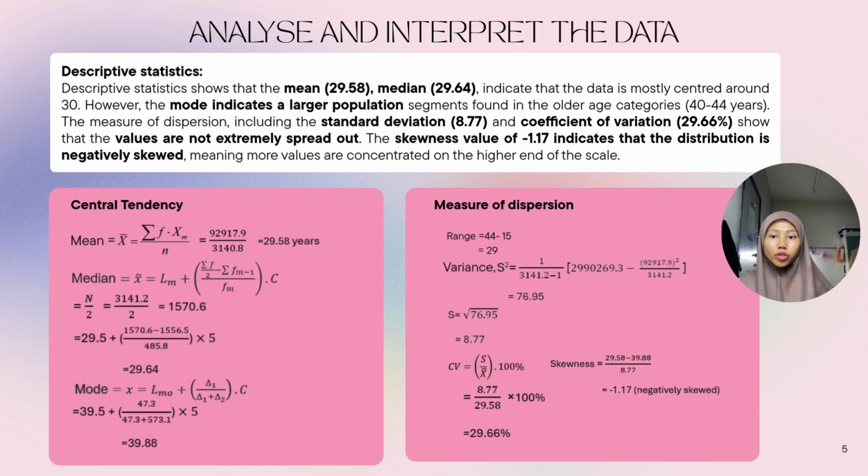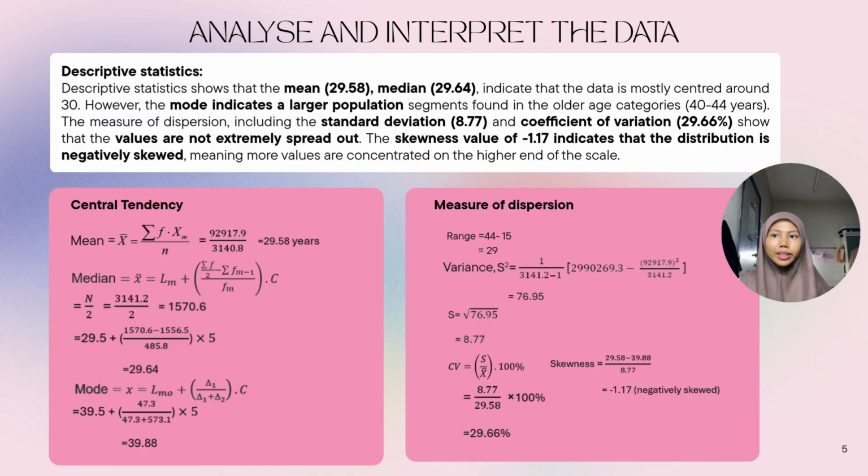So first, when we look at the descriptive statistics, we can see that the mean is 29.58 and the median is 29.64. So most respondents are around 29 years old. However, the mode is 39.88, which shows that the largest group is actually the older age group around 40 to 44 years. For dispersion, the standard deviation is 8.77 and the coefficient of variation is 29.66%.